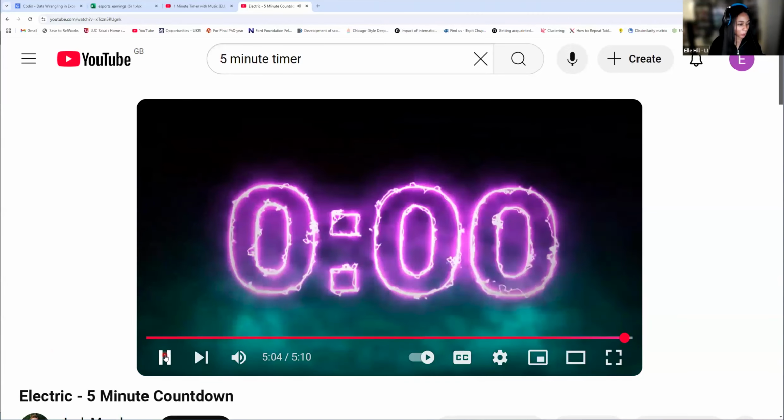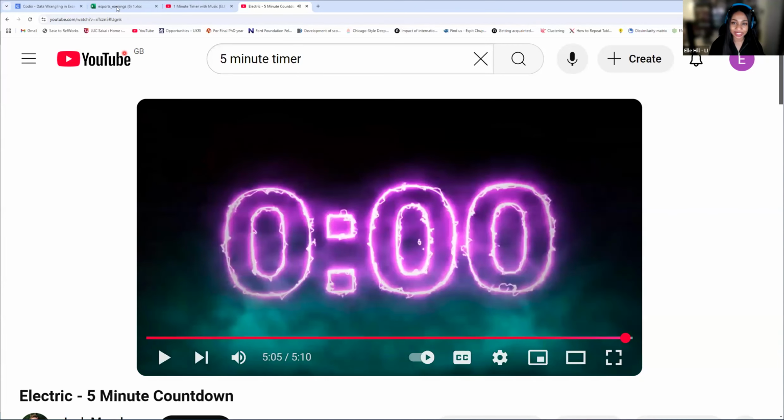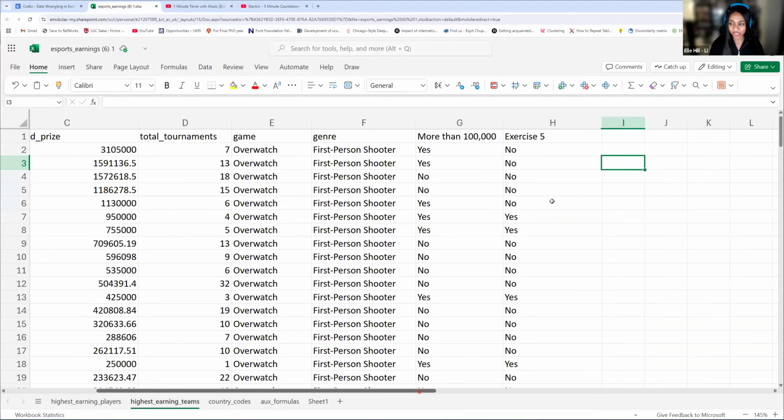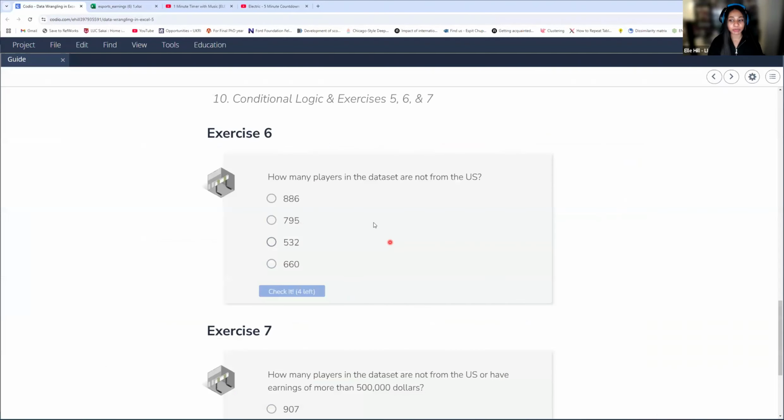Okay, well done. Let's go over this. Yes, you could immediately use a COUNTIF. That's absolutely true, but let's do it with conditionals since we're reviewing conditionals today. We want to figure out how many players in the data set are not from the US.